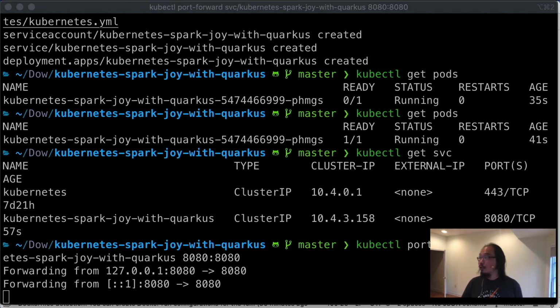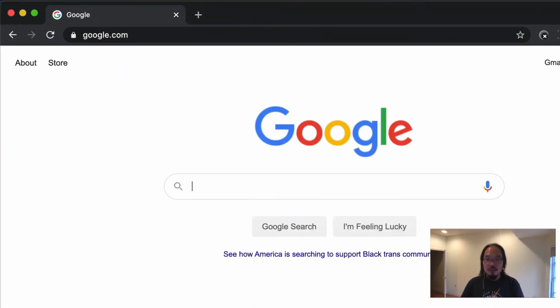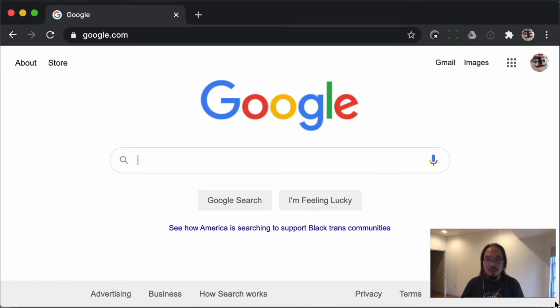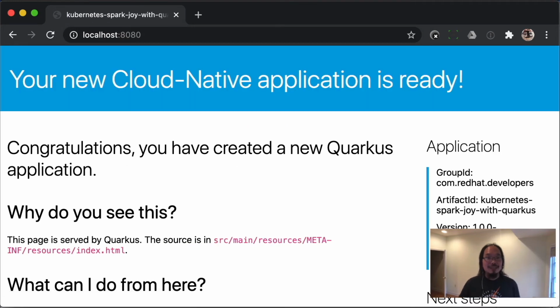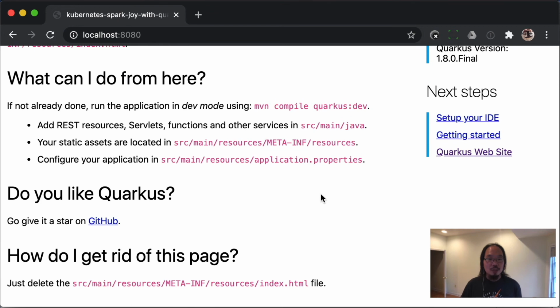Okay? And just to show you what that might look like, I'm going to go ahead and do this in my browser. So, ta-da! 1 second, let me pull a browser here. Okay, so now to show you what this application looks like in Kubernetes, I can just go ahead and go to my localhost 8080. And remember how this works? This is actually going to my local port, but then port forwarded into my cluster, into that load balancer, and then routed the request to the actual backend. And we have only one instance, and now we're seeing the Quarkus application up and running.